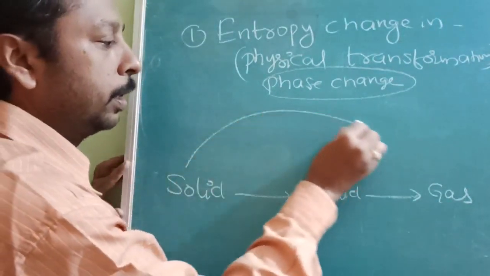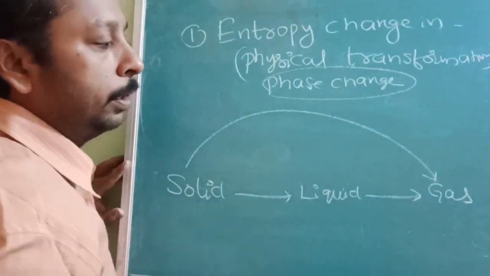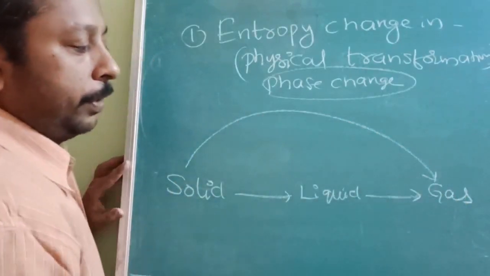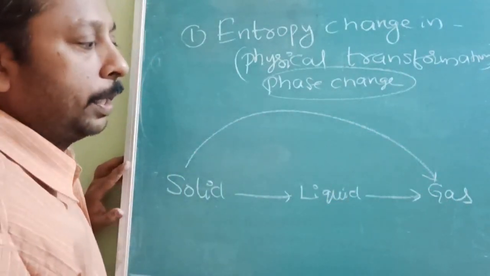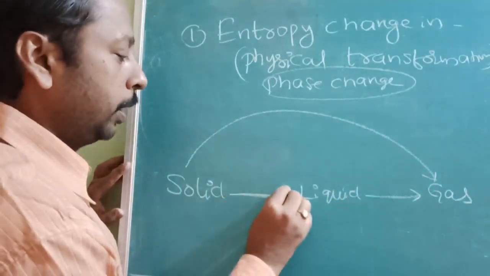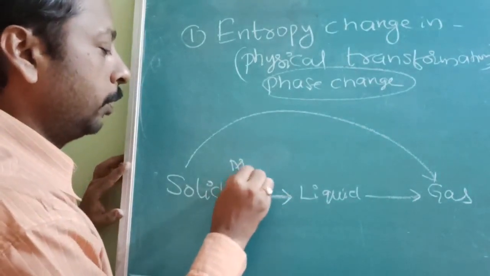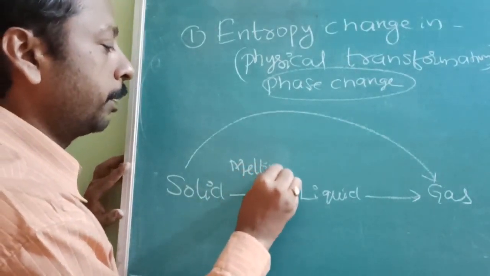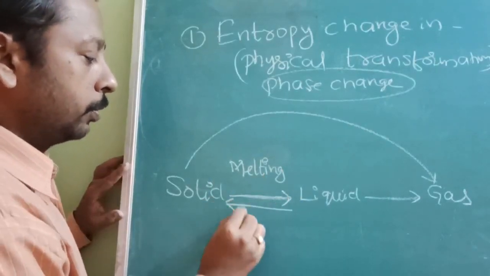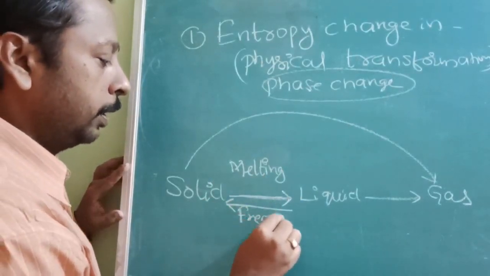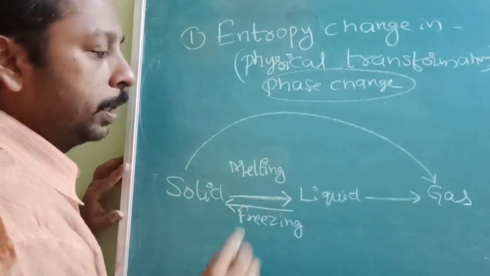Some substances are very lucky, they do not see the liquid phase and convert directly into gas. Solid to liquid, this process is called melting. And liquid to solid is also possible, that is called freezing.